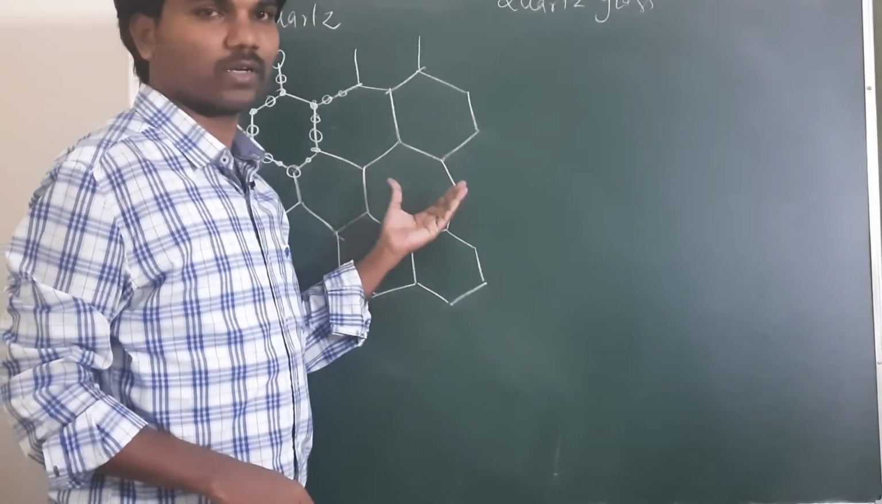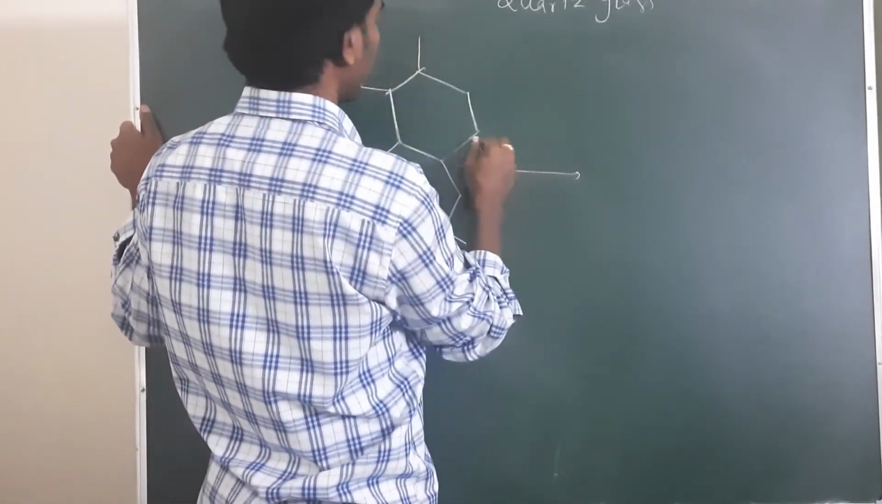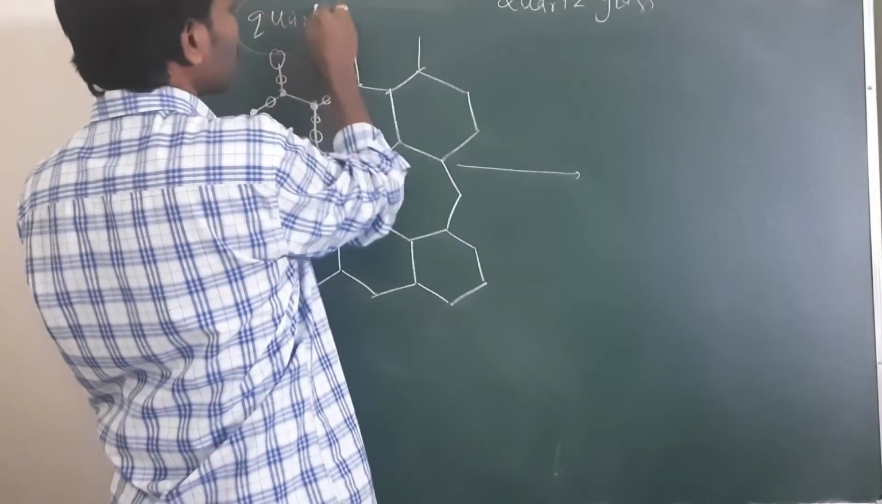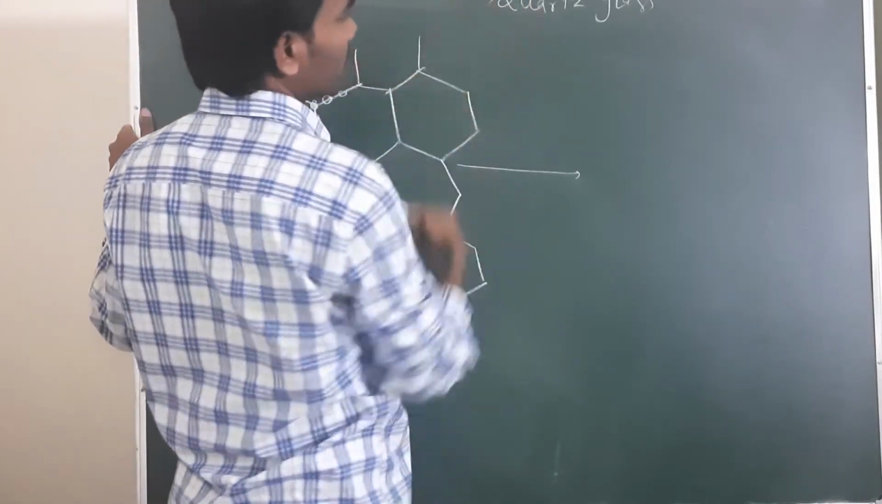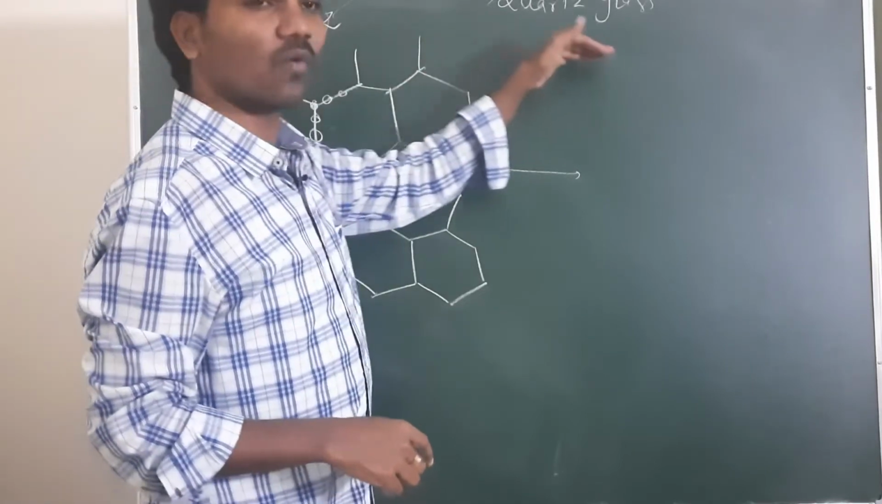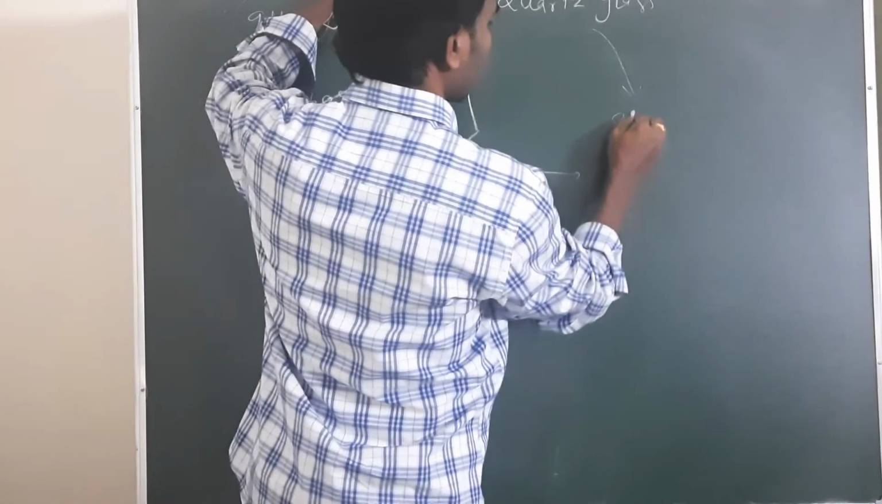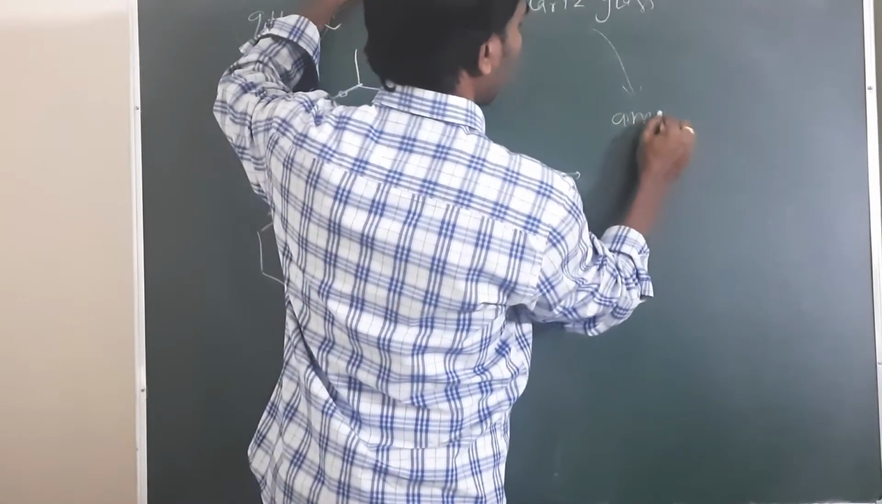so that quartz will behave like a solid, a crystalline solid. If you heat this crystalline solid, this quartz, it will behave like a quartz glass. This quartz glass is an example of amorphous.